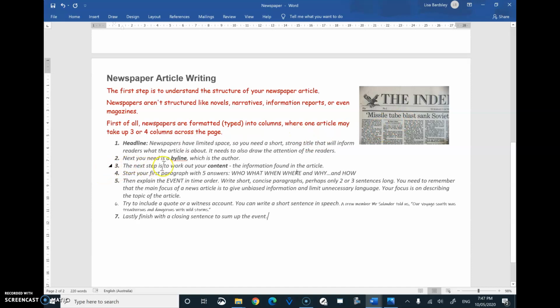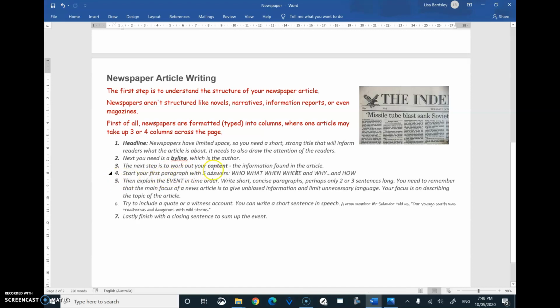Then number 3, you need to work out your content. That's the information found in the article. Now we've got our content today. It's on Captain Cook, and it's from your reading this morning for Monday. It's also on your reading just before you'll find the Old British Times page. There's some more information on Captain Cook.